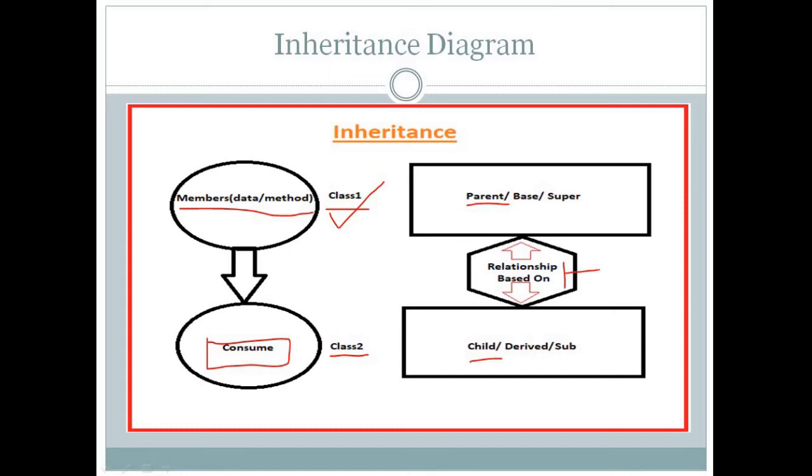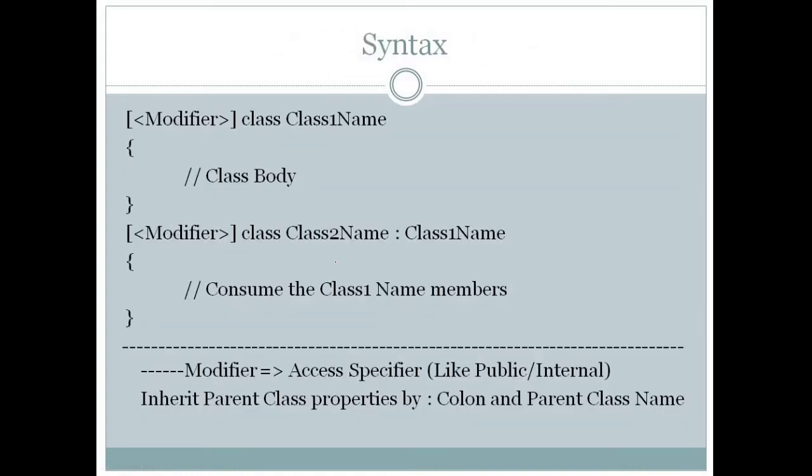So we'll see the syntax, how we write inheritance. There is a syntax for inheritance. We use a modifier, the class keyword, and the class name. Whatever class name you want, you can assign here. Modifier is nothing but an access specifier, like private or internal.